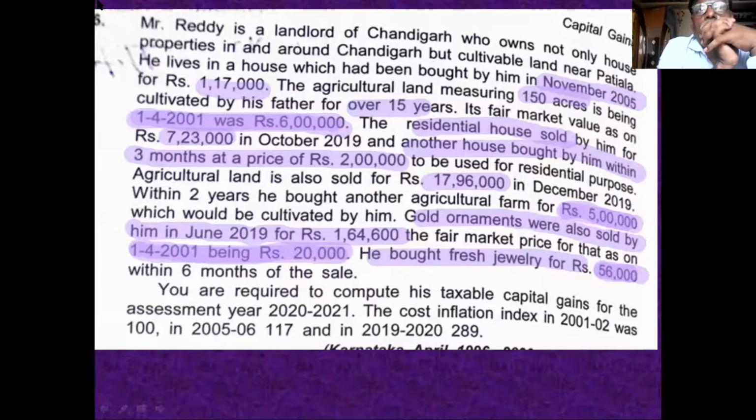Will you give deduction or not? 56,000 worth new jewelry bought. Is it available for deduction or not? No. This will not come for deduction.